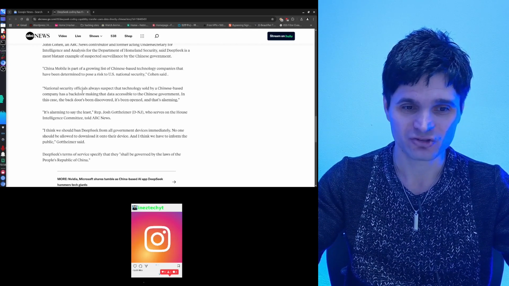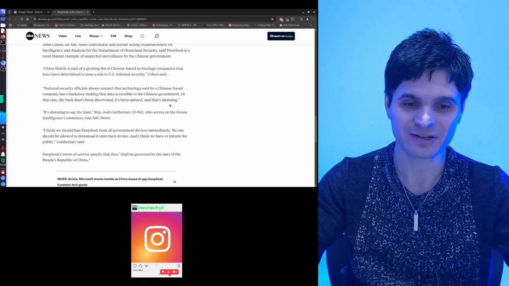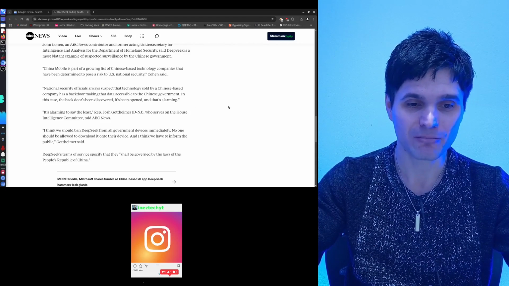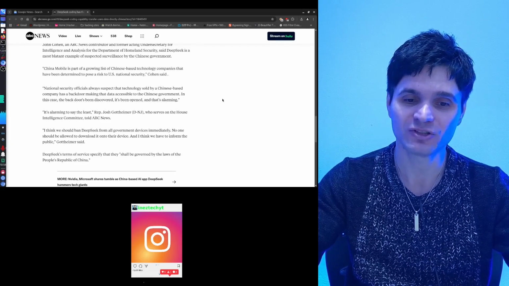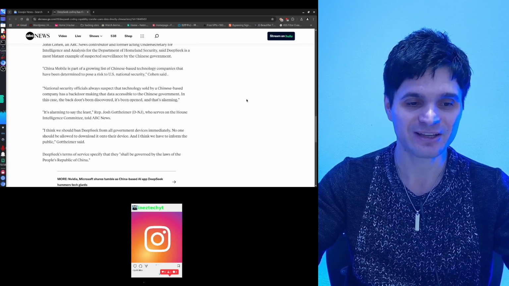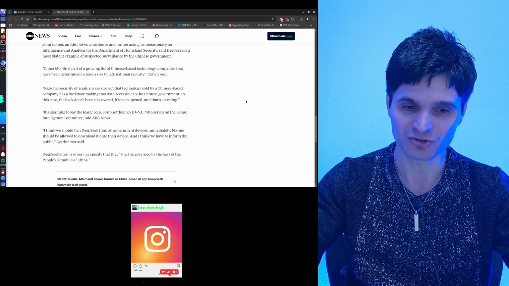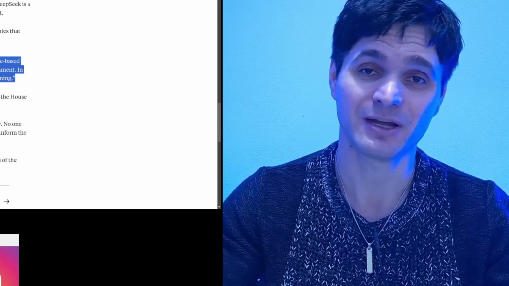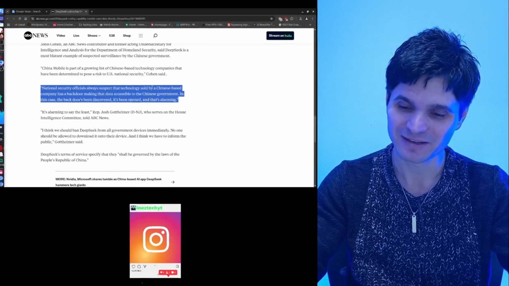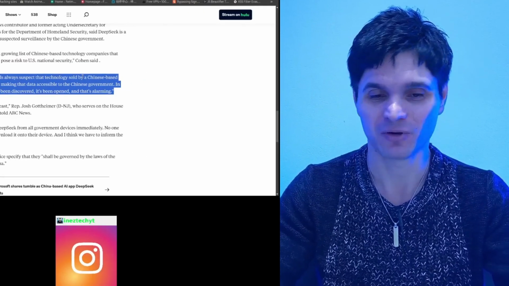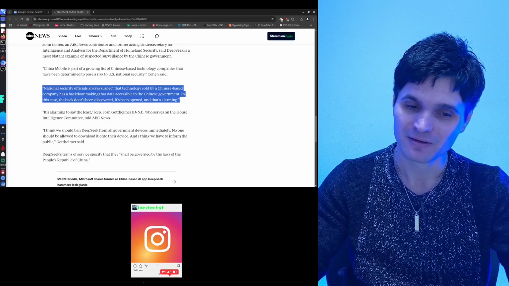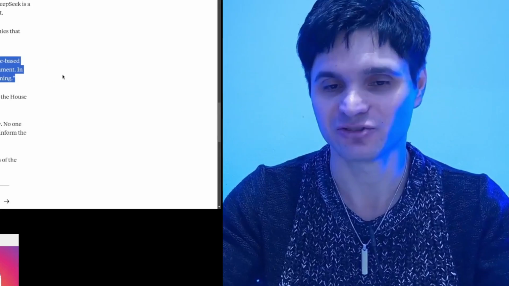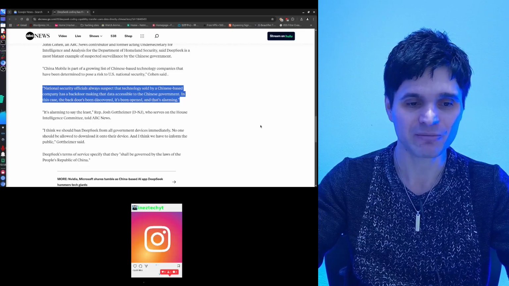National security officials always suspect that technology sold by a Chinese-based company has a backdoor making that data accessible to the Chinese government. In this case, the backdoor's been discovered. It's been opened, and that's alarming. This is the first time they actually find a backdoor, and they're just assuming that companies such as Huawei and the other companies like TikTok have had that. But this is actually the first time that they find anything. Alarming to say the least.